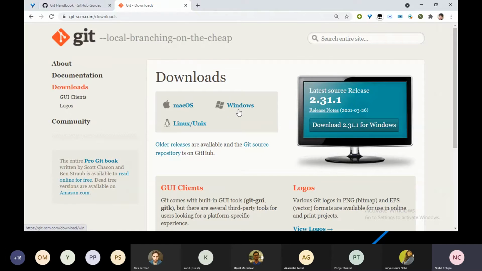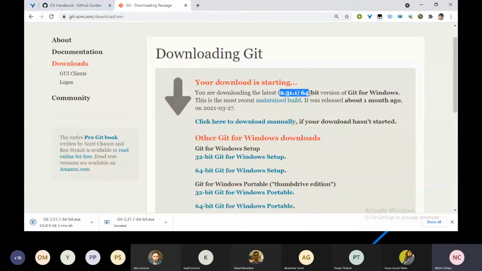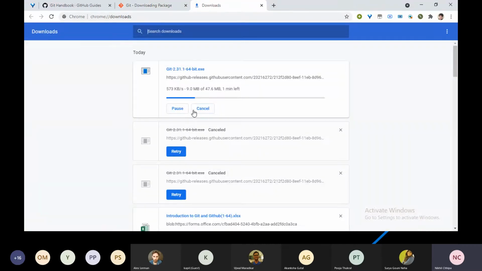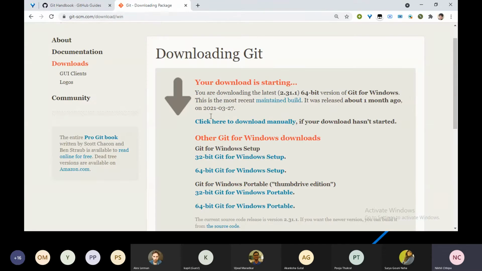I am a Windows user, so I am clicking on it. This is the Git version. Here you can see the version of Git is 2.31.1. Now Git has started to download. I already have it, so I am cancelling it. If you don't have it, then just download it.